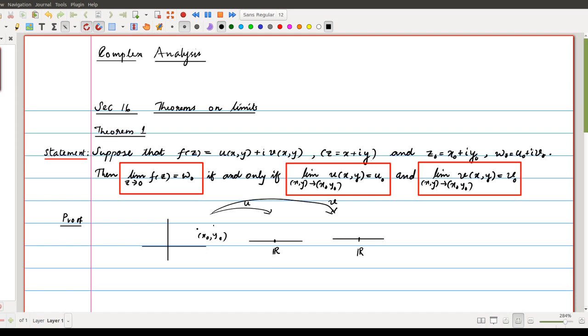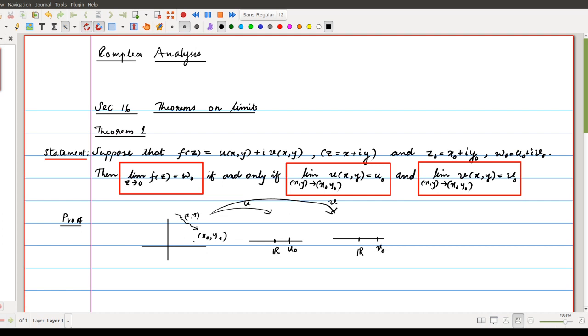So when you consider a path which converges to x0 y0, that means any xy converges to x0 y0 through an arbitrary path, the corresponding u of xy, that's a real number, will converge to this u0, and the corresponding v of xy will converge to v0.